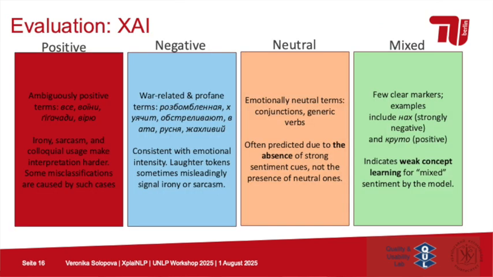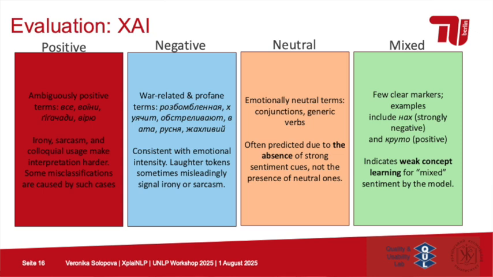Some other interesting insights we got: for the positive class, some terms which statistically contribute to the prediction of the positive class make sense generally, but they are sometimes ambiguously positive depending on the situation. This kind of situation was correctly predicted as positive, but irony, sarcasm, and colloquial usage make interpretation harder. And a lot of misclassifications were really caused by such cases.